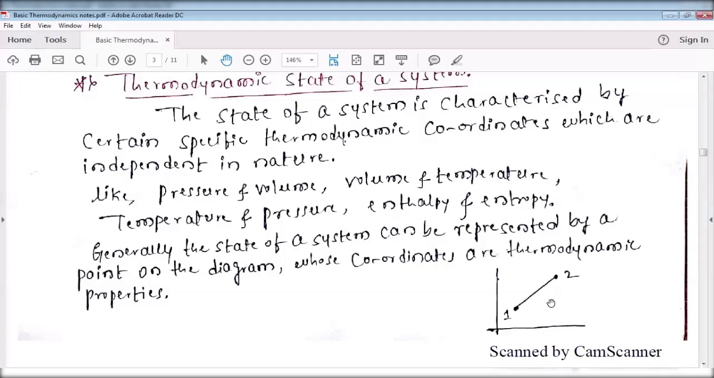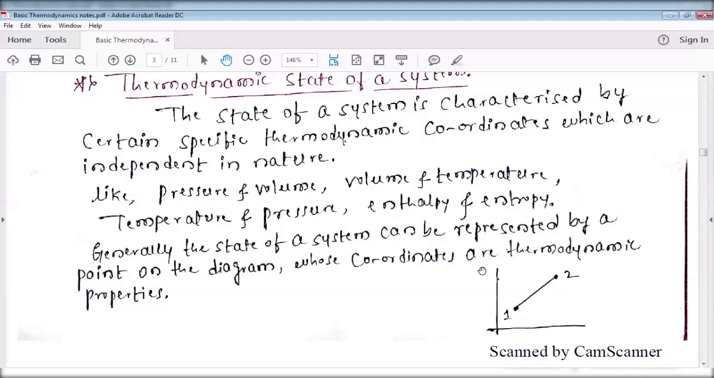In that, if you identify any single point, each point represents one state of a system. This is the first state of a system. This one is the second state of a system. This one is the third state of a system. Like that, you can get n number of states based on the variables. For state 1, you are getting a variable v1 and variable v2.